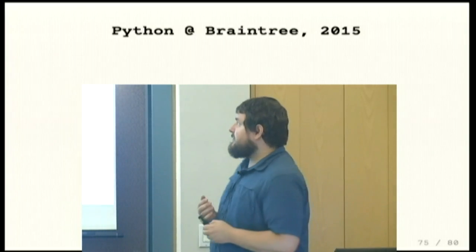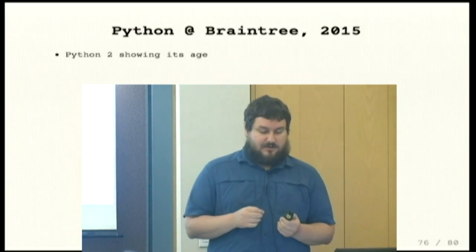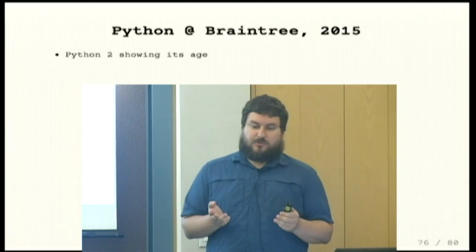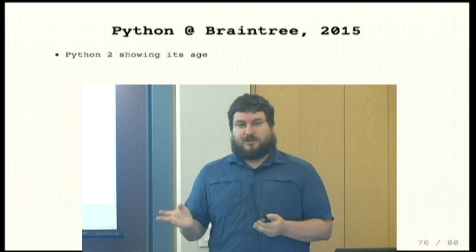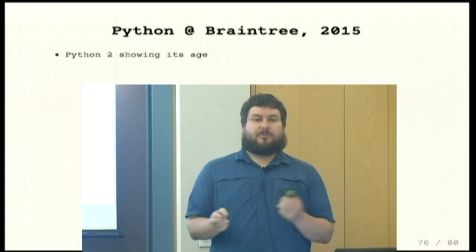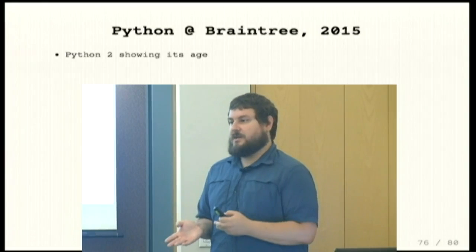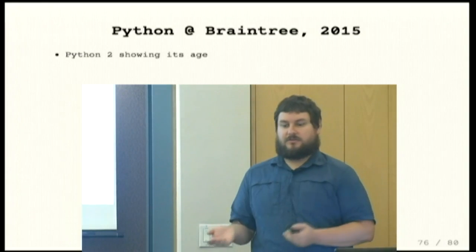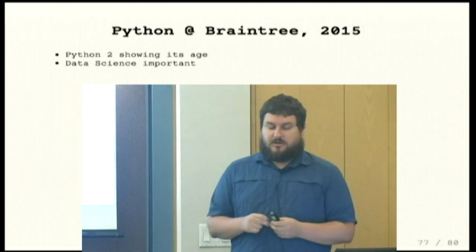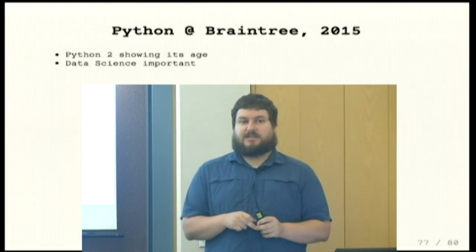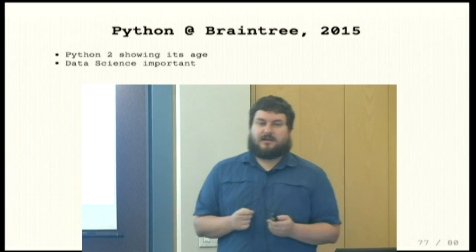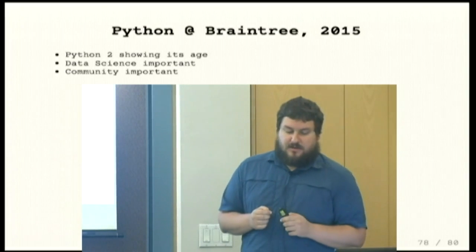So now we're back up to this year, 2015. Python 2 is showing its age a little bit. This is partly as a result of some of the new currency features being only Python 3, but also things like libraries that haven't been updated since 2.7.9 came out, still not supporting SNI, even though the underlying libraries do. Data science is incredibly important as a technical use case for Python, and I think it's going to keep Python's foot in the door of a lot of places where otherwise it could disappear entirely.